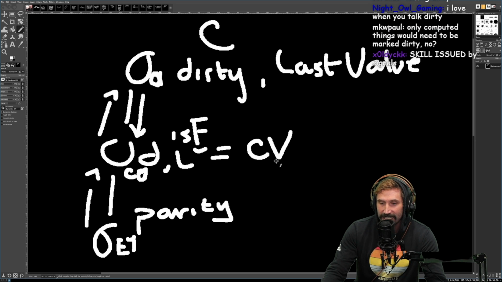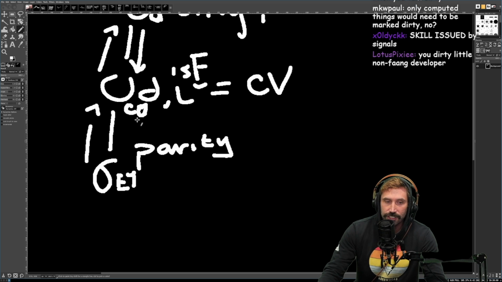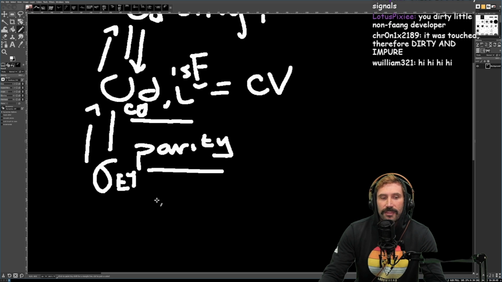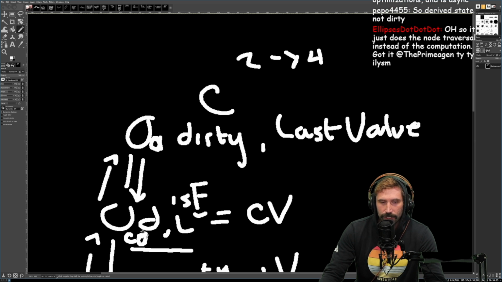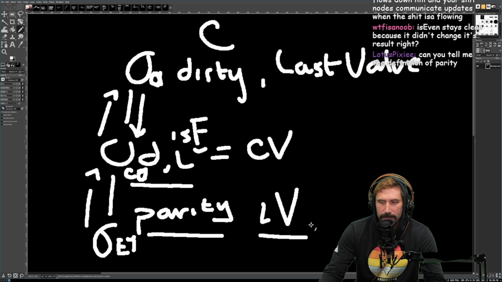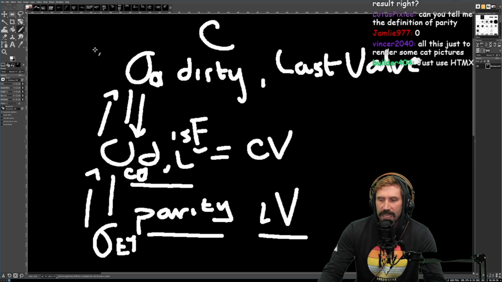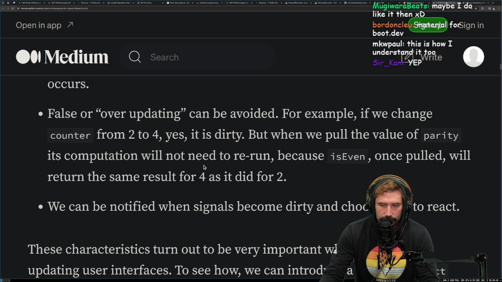which means, did it change? No. So when parity sees that all of its signals, though they're marked dirty, changed no values, therefore parity does not actually run. And therefore we return out its last value. Does that make sense? That's how I initially recognize this thing being implemented. Now, I may be incorrect here, but this is kind of how I'm thinking about it. Does this make sense? I think it does.